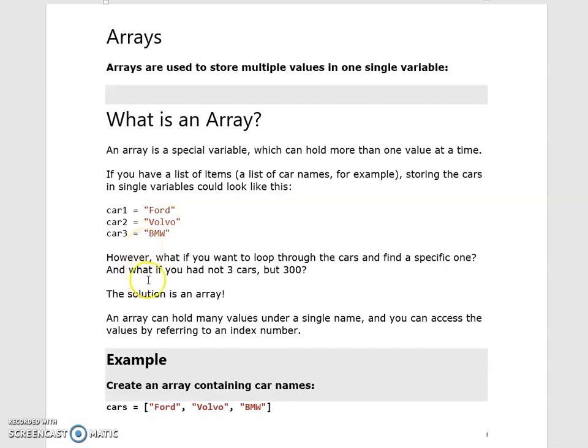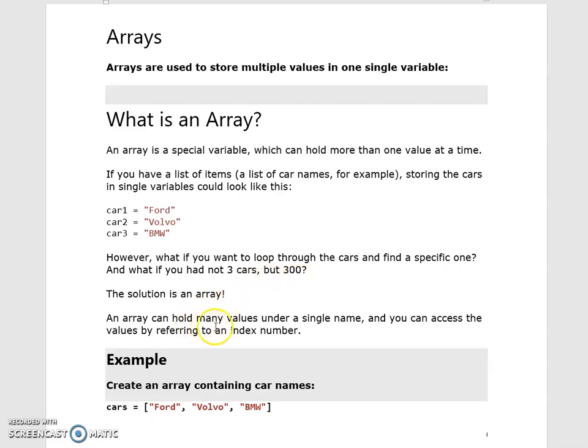However, if you want to loop through the cars and find a specific one, what if you had not 3 cars but 300? With 3 cars you can access them easily, but if you have 300, 400, or n number of items, how can you access them? The solution for that is an array.